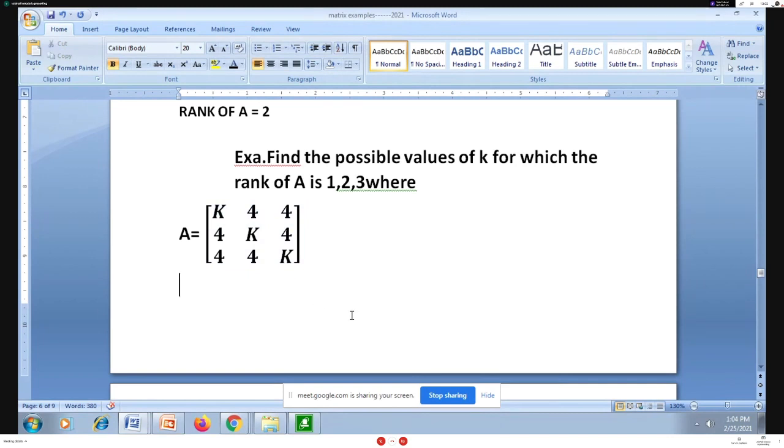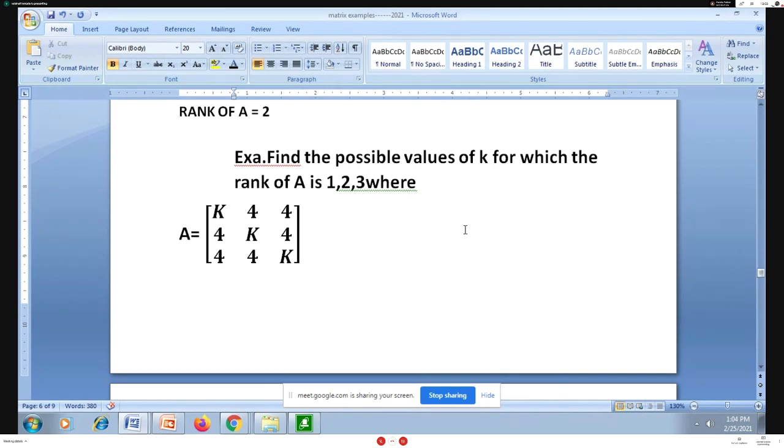So whenever I'm using row transformations, I may have rank of A as 1, 2 or 3. That's why they mention 1, 2 or 3. But I don't have a fourth row, fifth row, sixth row, so I will never have rank 4, 5, 6 and so on for a 3 by 3 matrix.